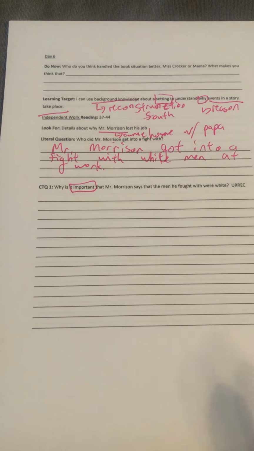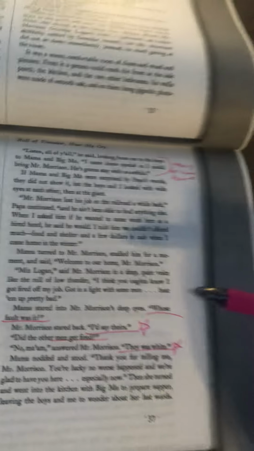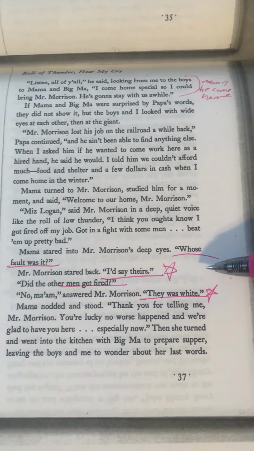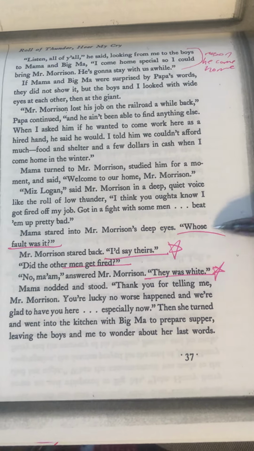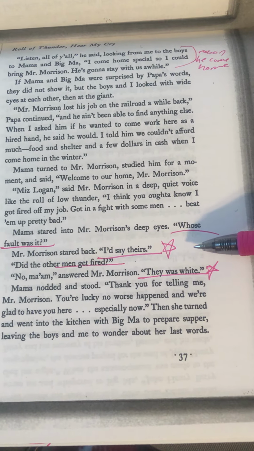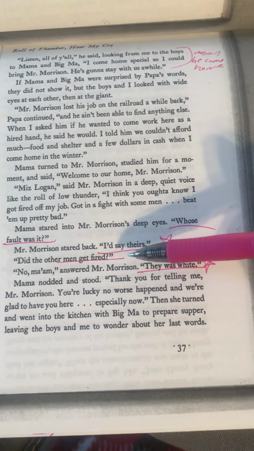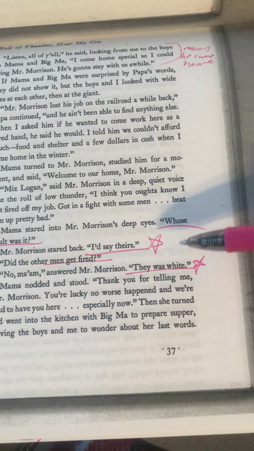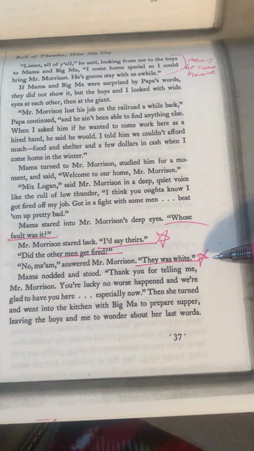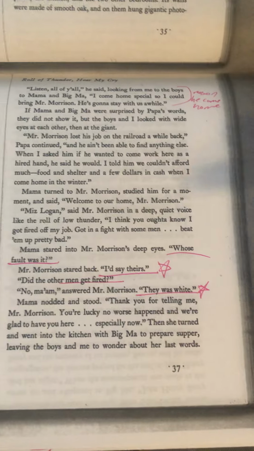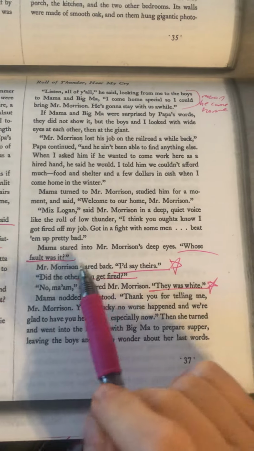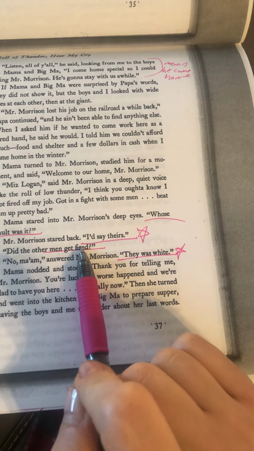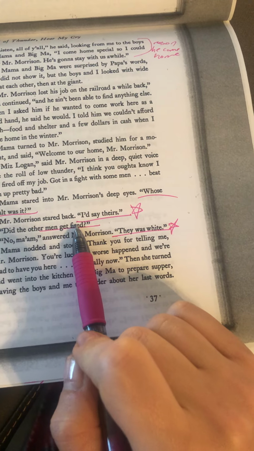So as we're reading factually, we see it says he was fired. Mama asks whose fault was the fight, and he responds back, I'd say theirs. She then asks, did the other man also get fired? And he says no, and then he says they were white. Why does he include this detail, they were white, to explain that they did not get fired? Why do you think they did not get fired?